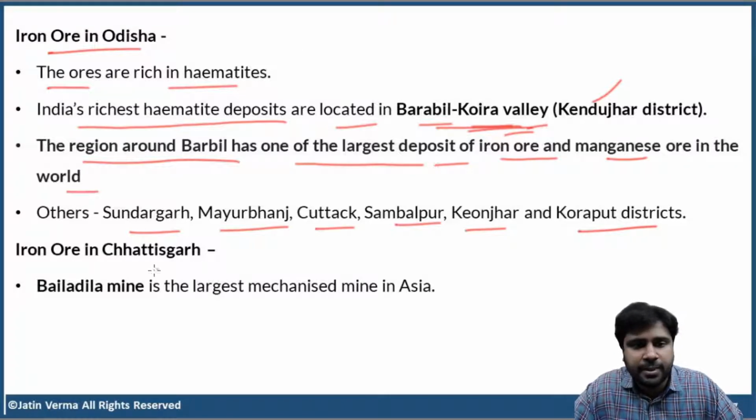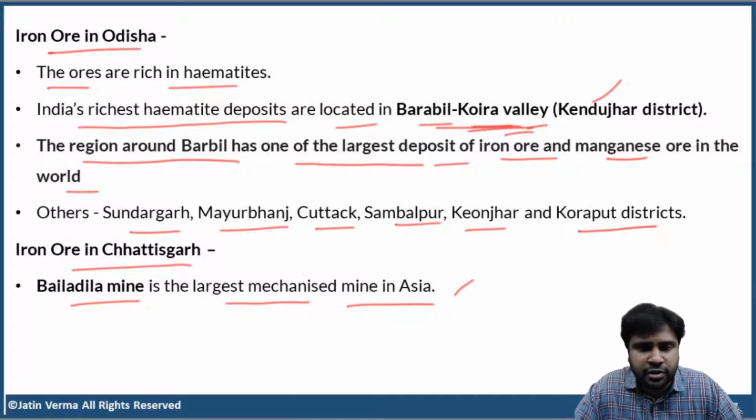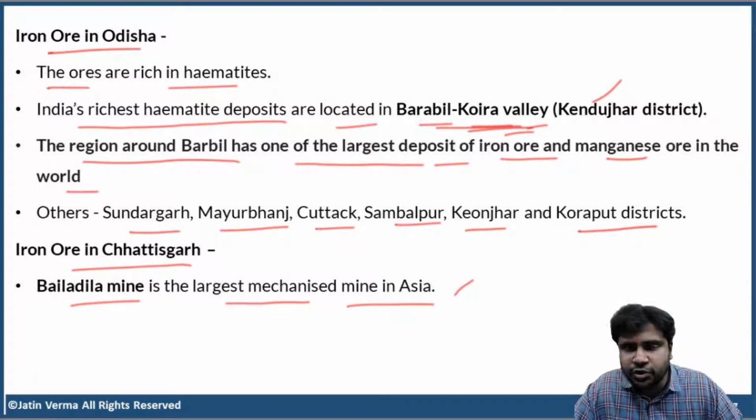Now let us discuss iron ore in Chhattisgarh. Here, Bailadila mine is the largest mechanized mine in Asia. What do you mean by mechanized mine? They use mechanized excavators and all that. Human interference is very less. Human work is very less here. That is the meaning of mechanized mine. And I'm pretty sure that you might have heard this name before. Bailadila mine keeps on appearing in the news very frequently.